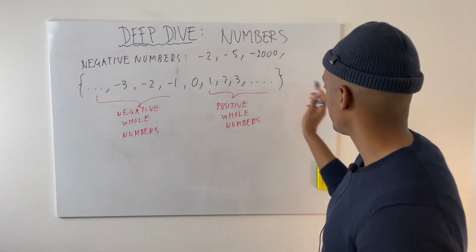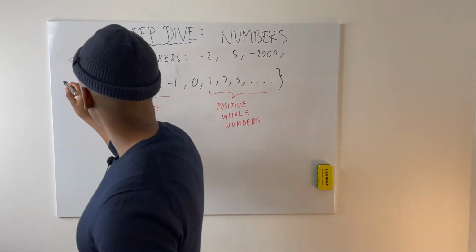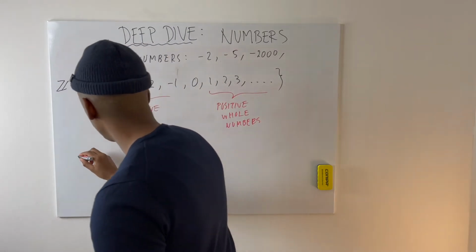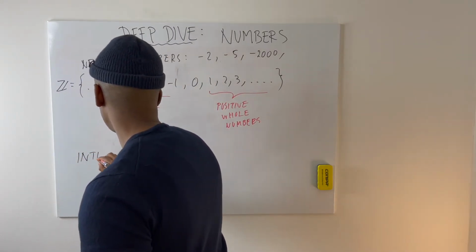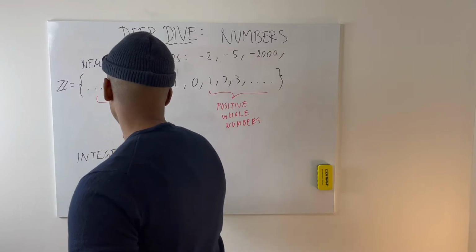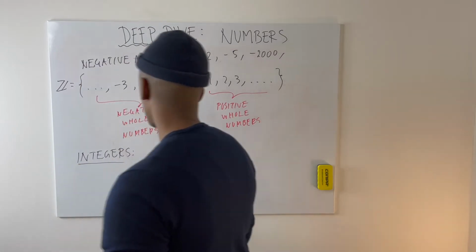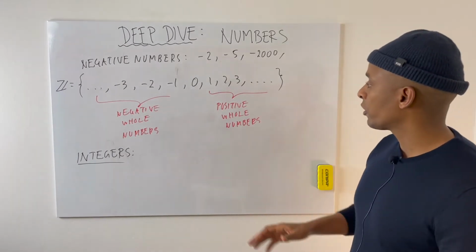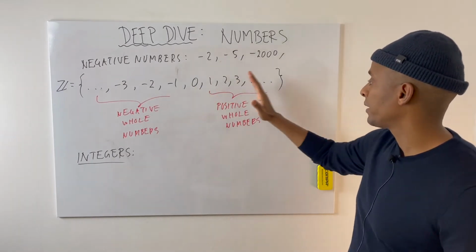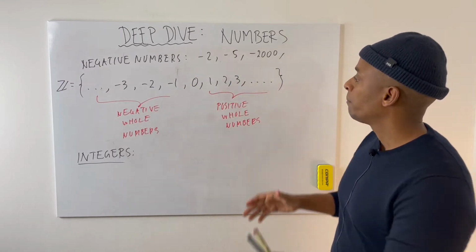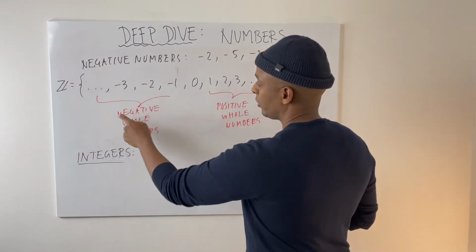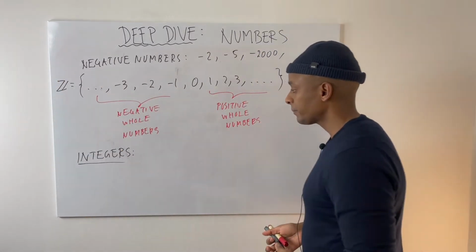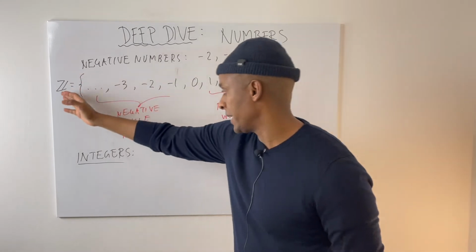And we call these numbers Z, or we call them integers. Integers. Okay? So the integers are almost the same as the natural numbers, but we also add negative whole numbers: -1, -2, -3, -4. Okay? And we write it as Z.